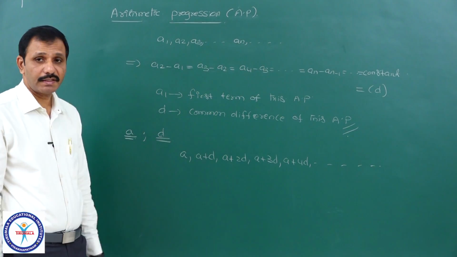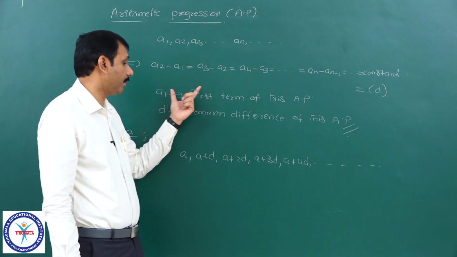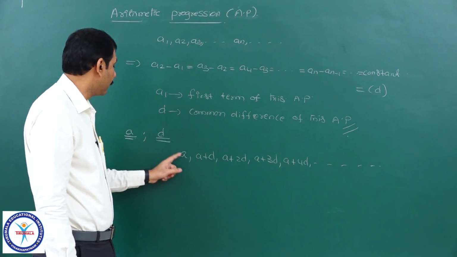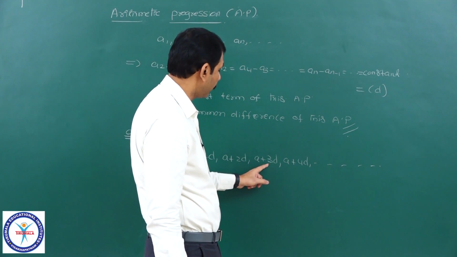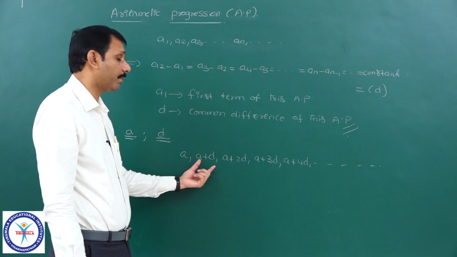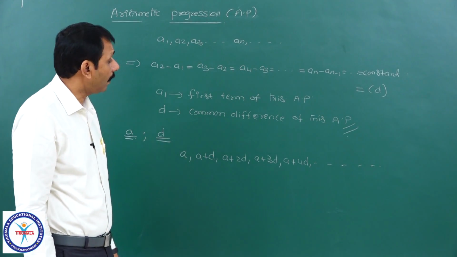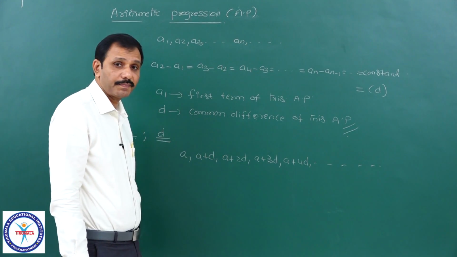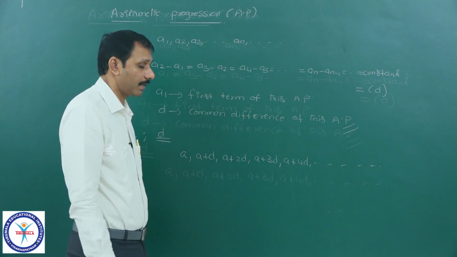If A is the first term and D is the common difference, then the AP is of the form A, second term A plus D, third term A plus 2D, fourth term A plus 3D and so on. This is the general form of an arithmetic progression. Now we will see how to find the general term of this progression, and also how to find the sum to n terms of this progression.